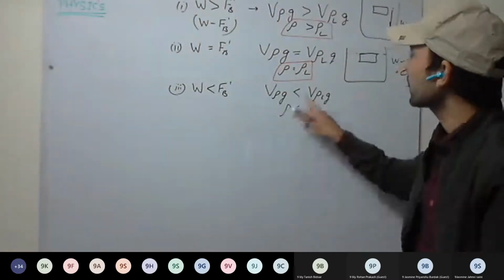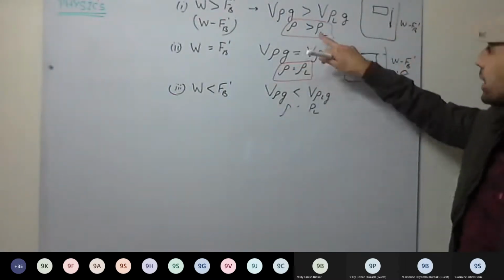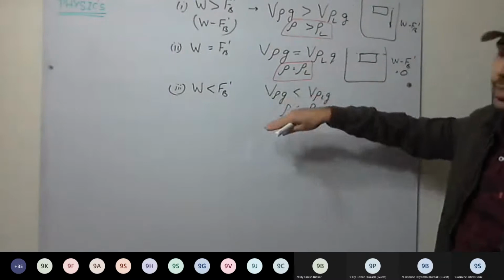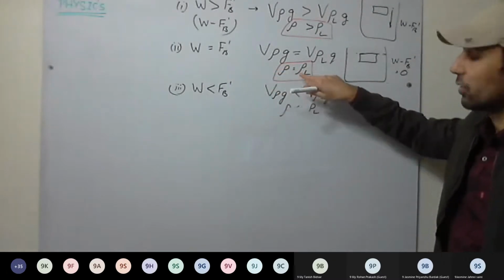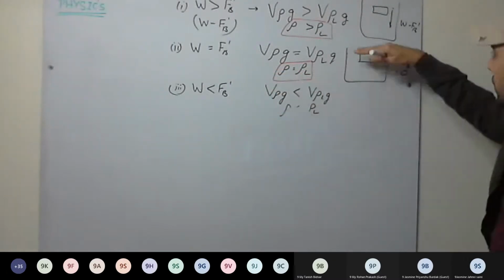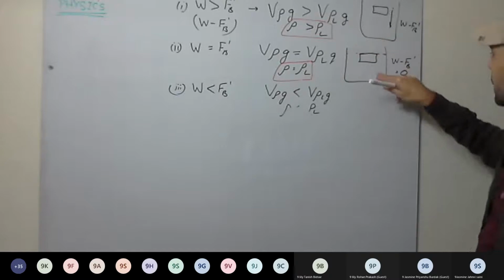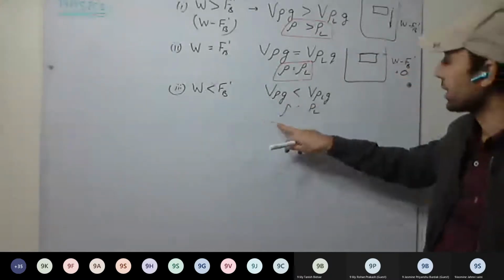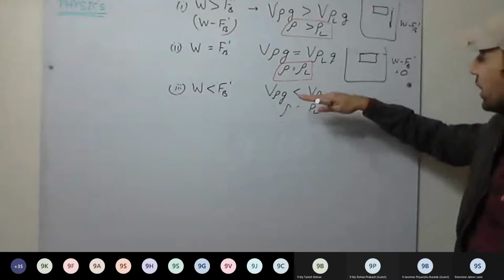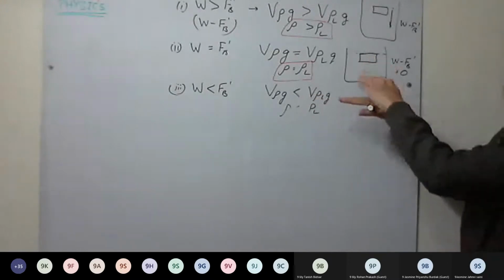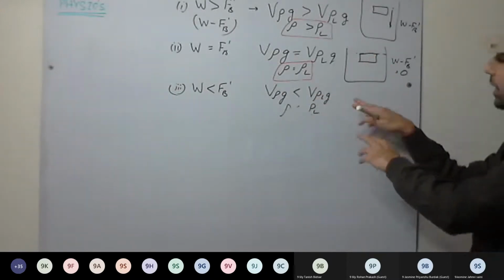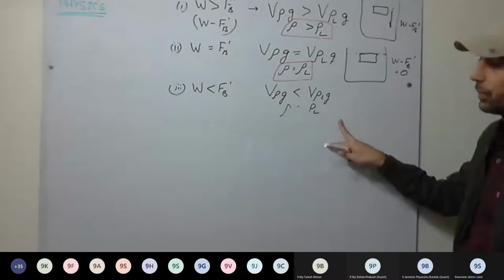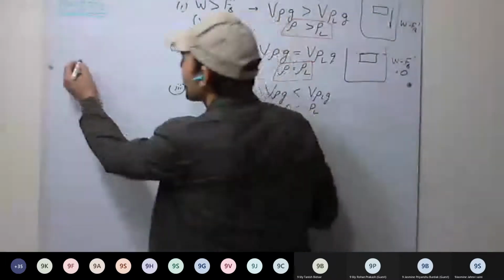Understood these three cases. First case, when density of the solid is greater than density of the liquid, body will sink. When density of the body is same as the density of the liquid, it will float just below the surface, and apparent weight will be 0. Third case, if density of the solid is less than density of the liquid, it will float on the water with some part outside and some part submerged in the water, and apparent weight will be 0. Okay. So in third case,